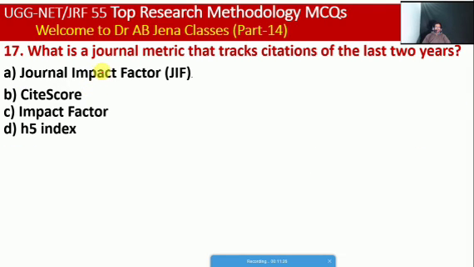So next one we will see: what is a journal metric that tracks the citation of last 2 years, whether JIF journal impact factor, or cite score, or impact factor, or H5 index. So friends here, A is the right option. So in the next slide, friends, we will discuss what is the meaning of cite score, what is the meaning of impact factor, what do you mean by the H5 index and JIF.